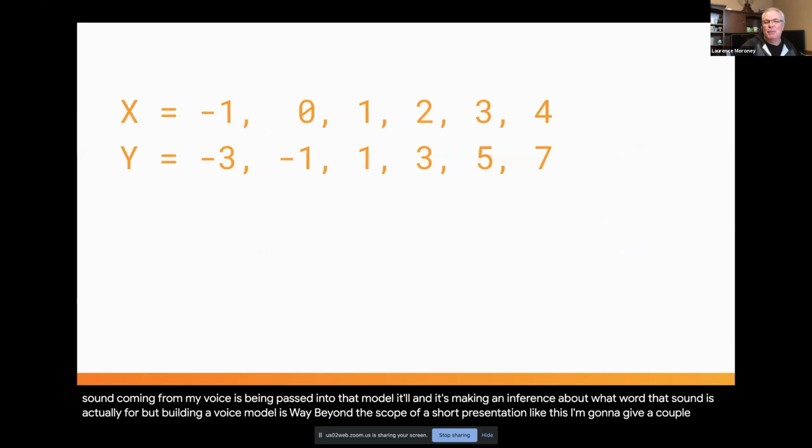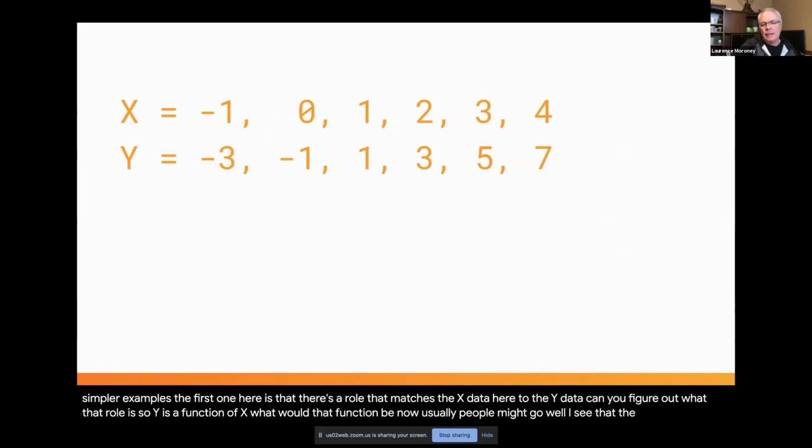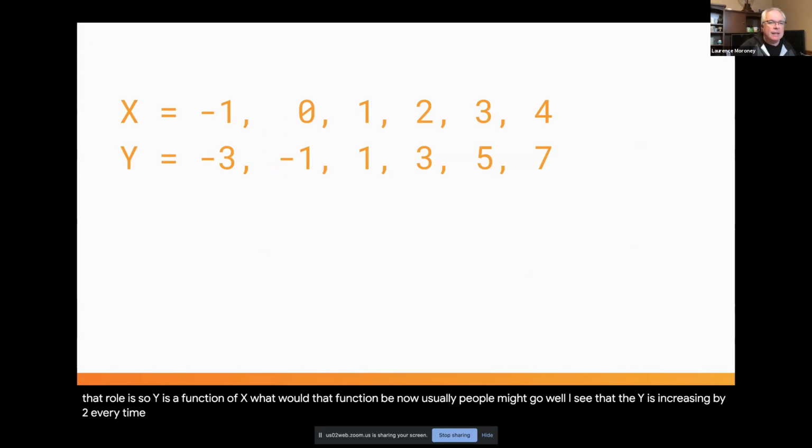So I'm going to give a couple of simpler examples. The first one here is that there's a rule that matches the X data here to the Y data. Can you figure out what that rule is? So Y is a function of X. What would that function be? Now, usually people might go, well, I see that the Y is increasing by 2 every time the X is increasing by 1. So it's probably Y equals 2X plus or minus something. And when the X is 0, the Y is minus 1. So it's probably Y equals 2X minus 1.